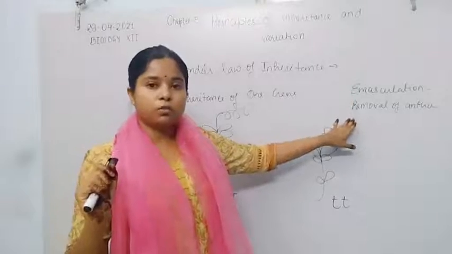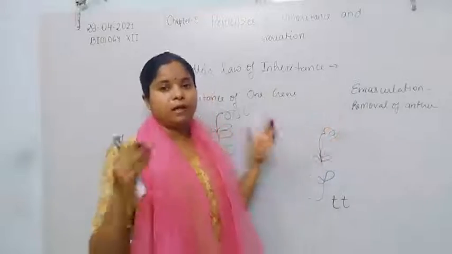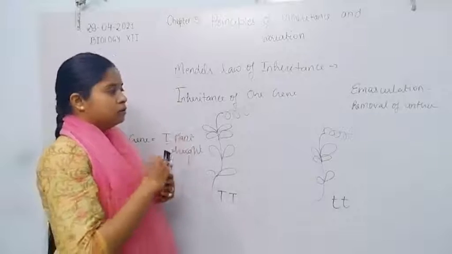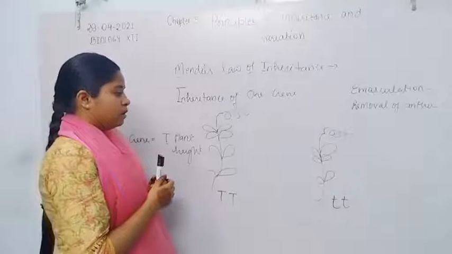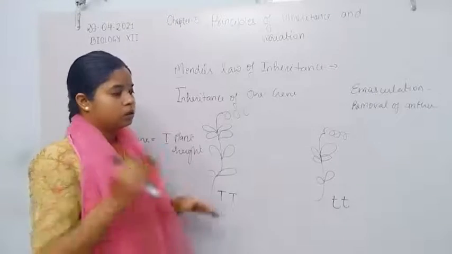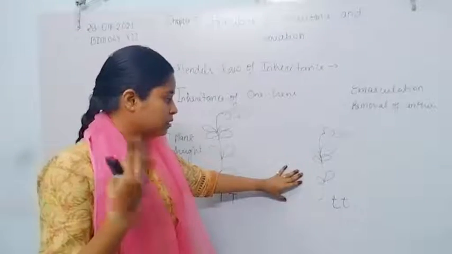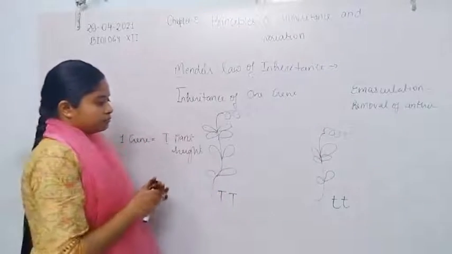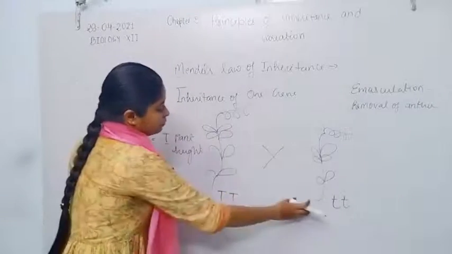After the emasculation process, because the anthers are completely removed before maturation and the flower is bagged with polythene, no other anther comes in contact with the stigma, and pollination occurs only by the wanted pollen grain, done by the scientist. Now during the experiment, when hybridization occurs, the cross occurs between the male and female plant.